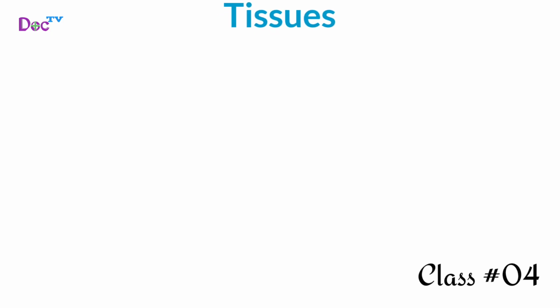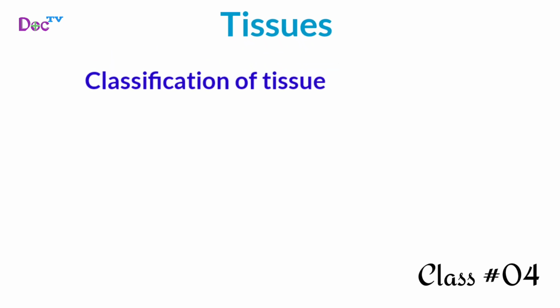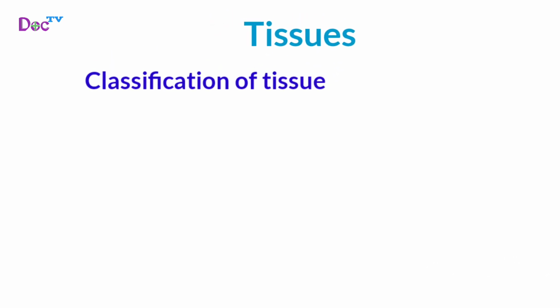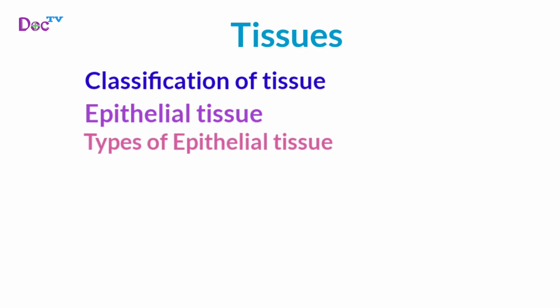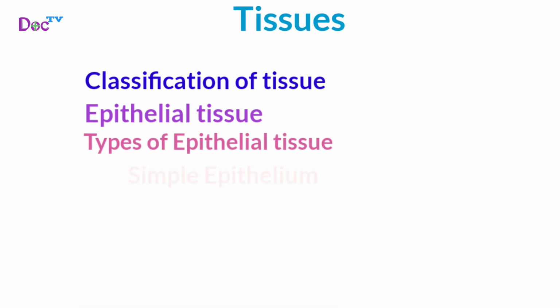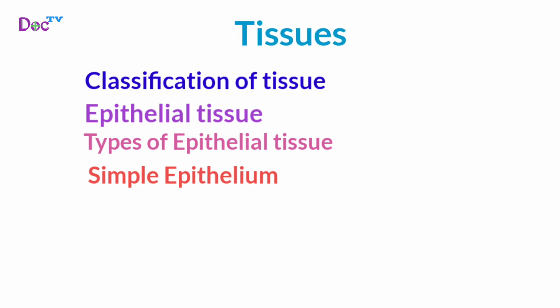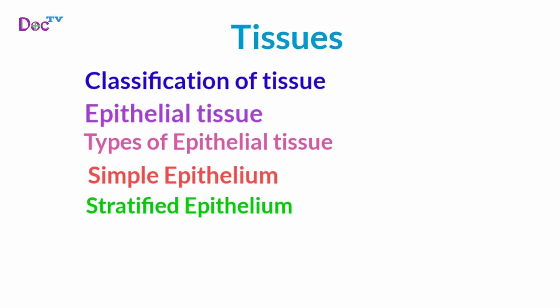In this class, we are going to learn about tissues. We have classification of tissue, epithelial tissue, types of epithelial tissue, simple epithelium, and the last one is stratified epithelium.